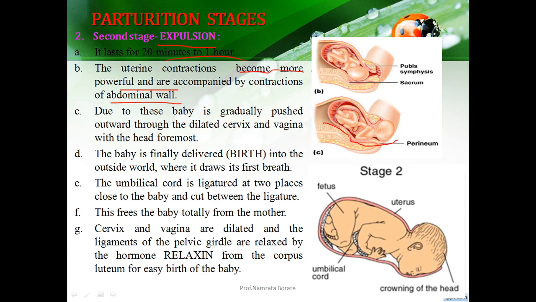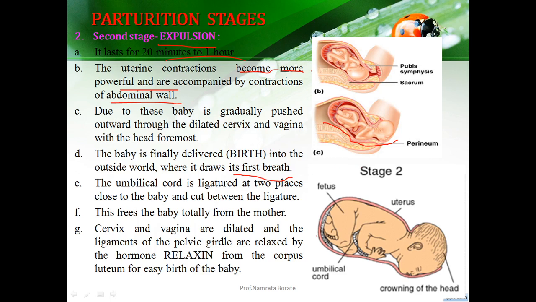The baby is finally delivered. The baby finally comes out of the uterus, comes outside, and takes its first breath. That is called the birth phenomenon. The umbilical cord is ligatured at two places close to the body. This umbilical cord is cut between the two places.